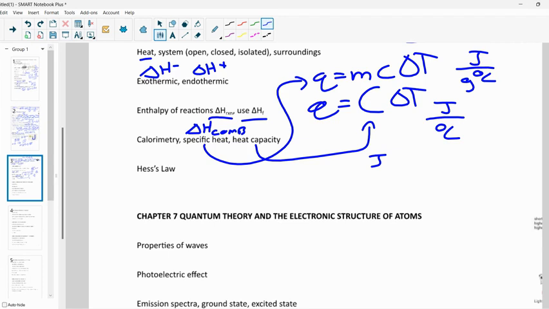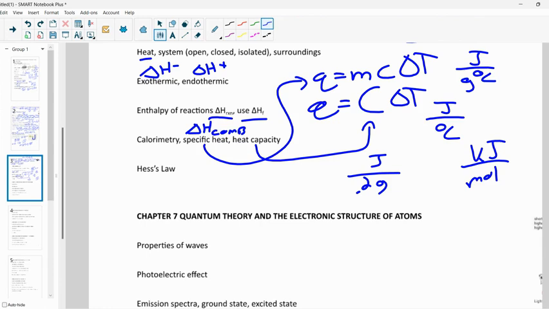If this was a combustion reaction, the combustion reaction is written as if I had 1 mole of my fuel plus oxygen getting carbon dioxide and water. I don't have 1 mole. I might only have 0.2 grams. What I'm looking for is to get kilojoules per mole, because that's how my equation is written.